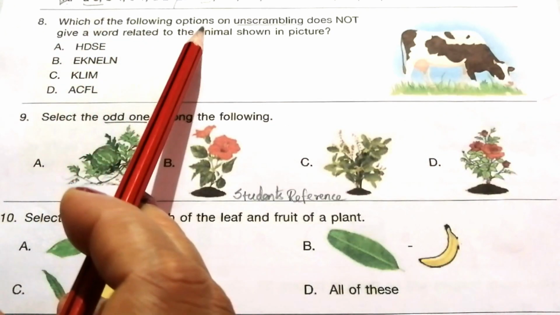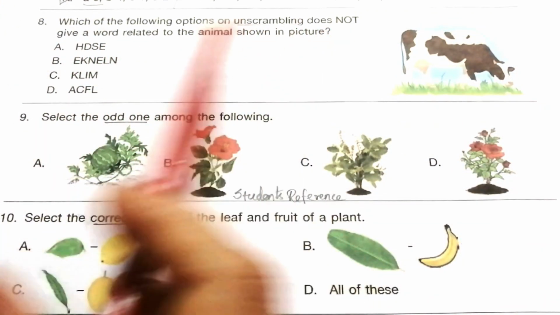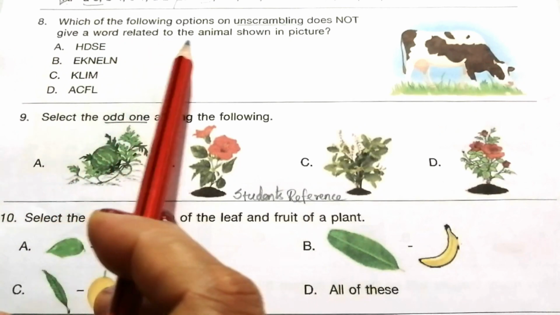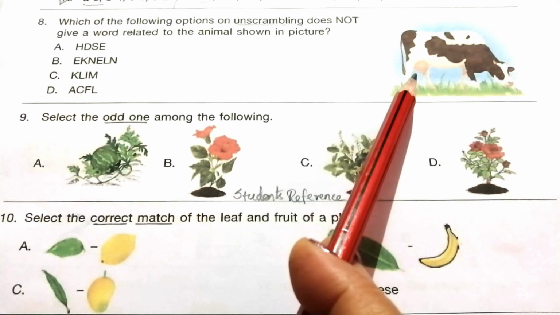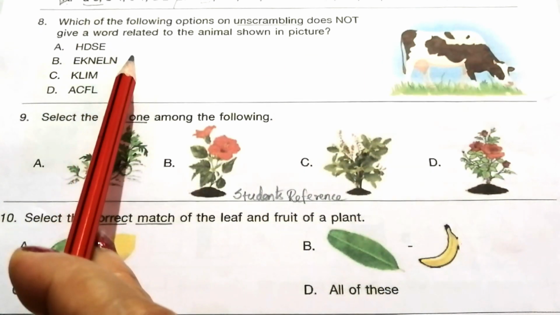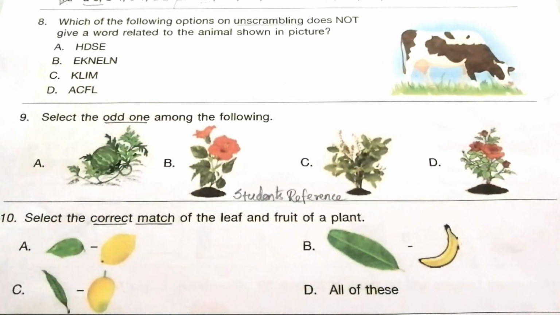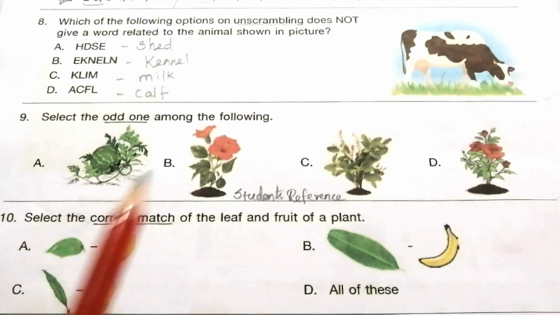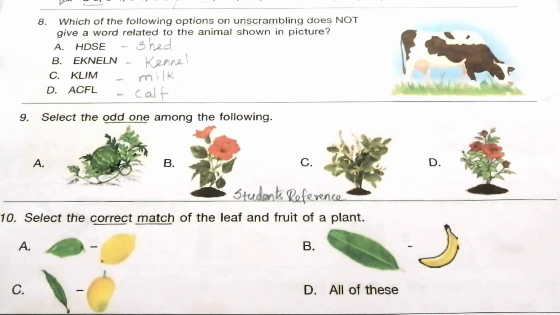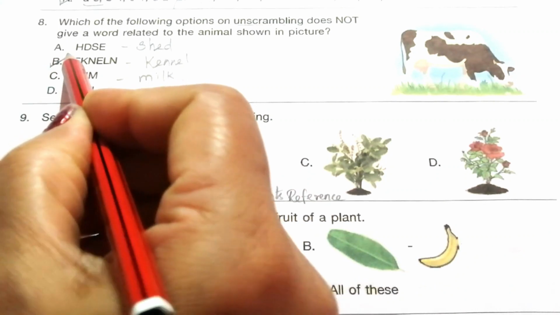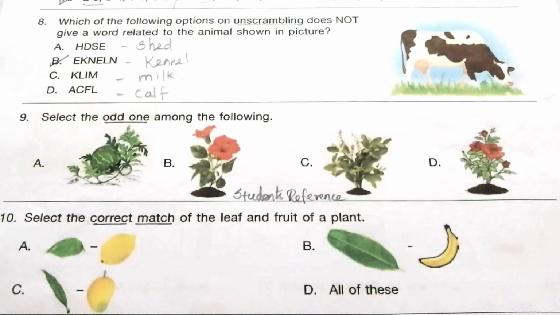8. Which of the following options on unscrambling does not give a word related to the animal shown in the picture? This is a cow. So unscramble these 4 options and find the answer. If we unscramble, we get shed, kennel, milk, calf. So the incorrect one is B, kennel. Kennel is the home of a dog. It is not related to a cow.